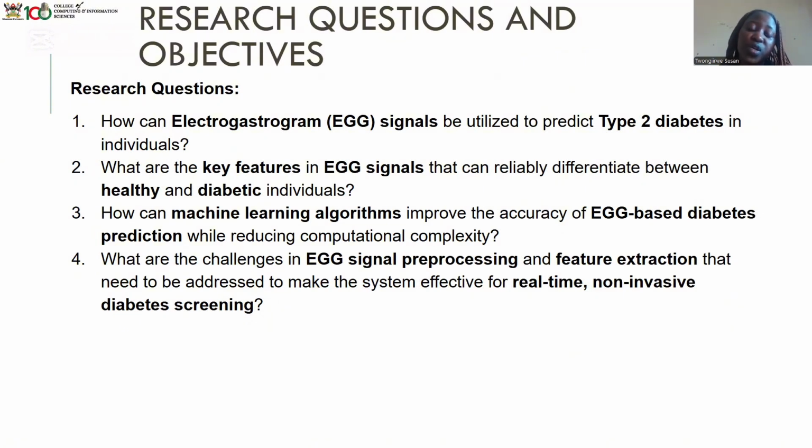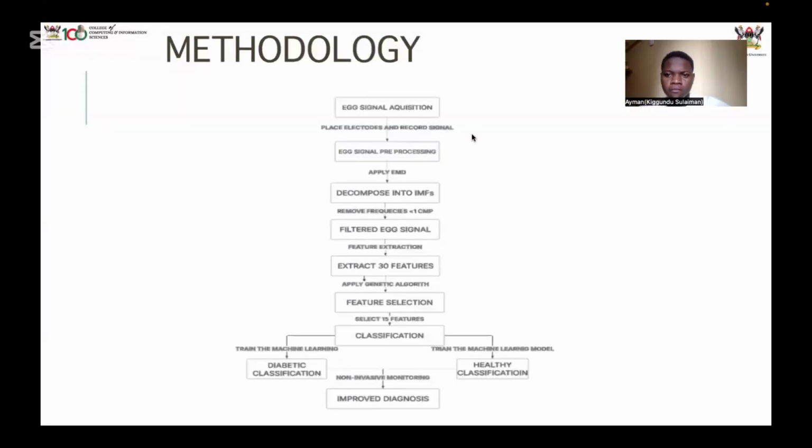The research questions we are dealing with: how can electrogastrogram signals be utilized to predict diabetes? Those are the research questions we had to ask ourselves. We had to figure out how electrogastrogram signals can be utilized to predict type 2 diabetes, and then the key features we are going to consider, which is going to help us differentiate.